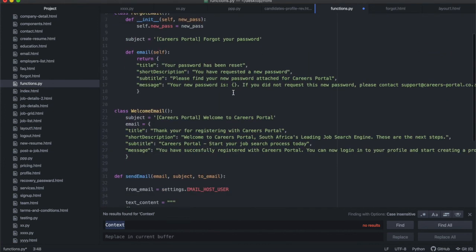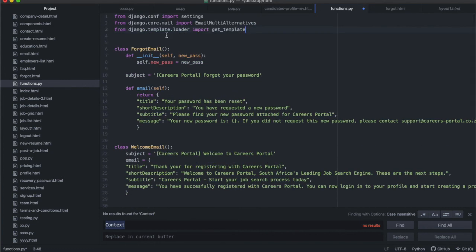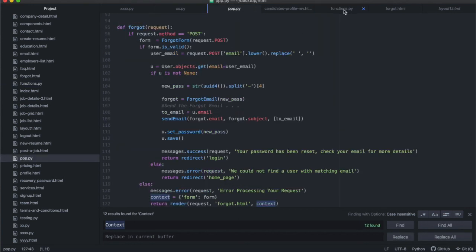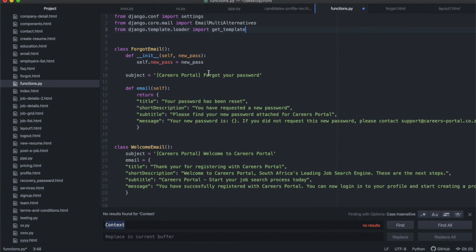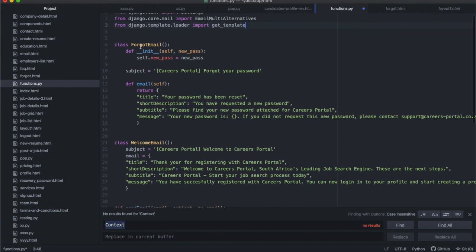After you've done that, there is a new function that I've written there. It's called forgot mail. Actually, it's like a class. It's up to you how you want to do it. Personally, I thought this would be the easiest way for me to write it, so that I can define variables within the class, and then I can call the class instead of writing all of this inside of my view function. Things like your email heading and your email message, the whole of what goes into the email message, would take a lot of space if I type it out all over here in the function. So I thought it would be easier for me to type it off as a class. So I've created a new class called forgot email, and in that new class, I have an init function.